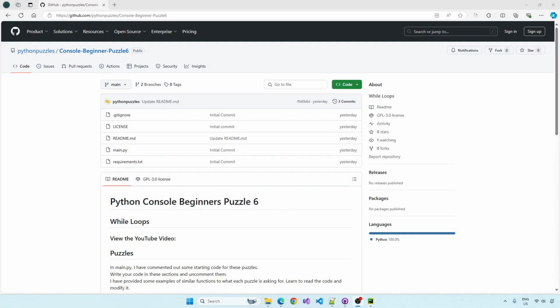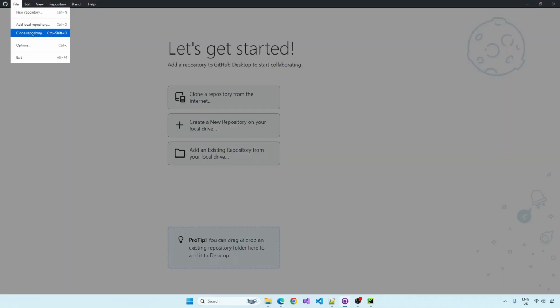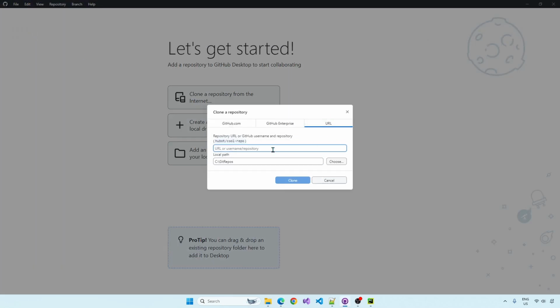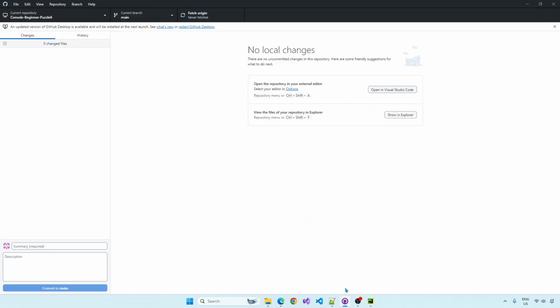Let's head on over to GitHub. The URL's in the description. Let's clone the code, hit the code drop-down menu, copy the URL, and using GitHub Desktop, File, Clone Repository, in the URL tab, paste that URL in there, check your local paths where you want to save it, click clone. I've made a whole video about the many ways to do this if you've just jumped into this puzzle. Maybe look earlier in the playlist. Okay, so